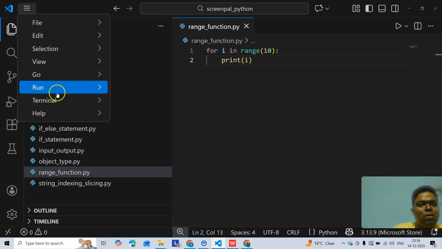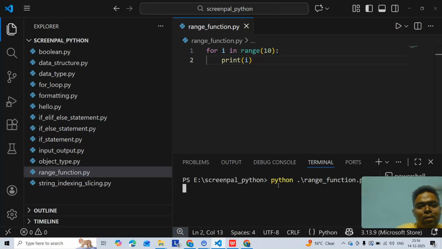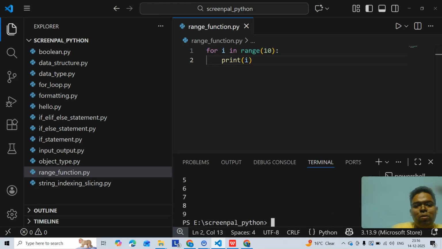So let's run it. We will see that it results in 0 to 9, as Python starts from 0 and excludes the 10, right? So 0, 1, 2, 3, 4, 5, 6, 7, 8, 9. Okay, so that is the result.